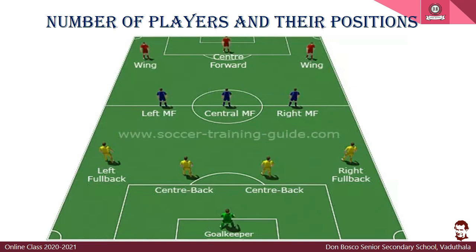Then comes the centre back. A backline is always considered as a 4-number backline. That is a standard thing. Different coaches keep different formations; that could be 4 defenders, 5 defenders, 3 defenders, whatever it is. But let us take a standard thing. So here 2 central defenders, then a right fullback and left fullback. The difference between the central defenders and the left fullback and right fullback is that the fullbacks will be moving upwards when the game moves forward.